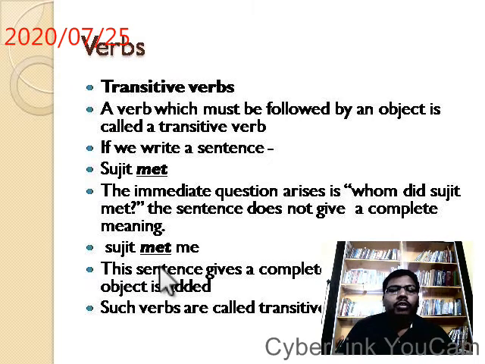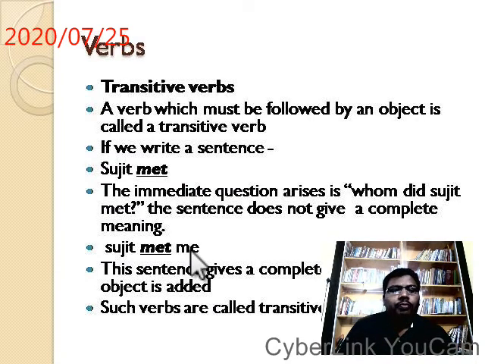Subject, verb, object. Subject, verb, and object. This is how transitive verbs work. So without an object, a transitive word does not work properly. It does not give complete meaning.